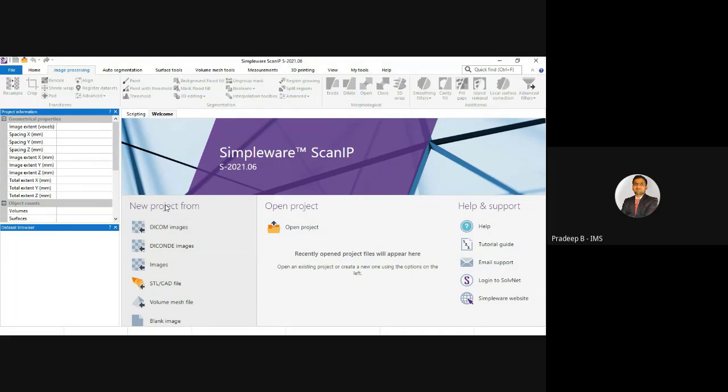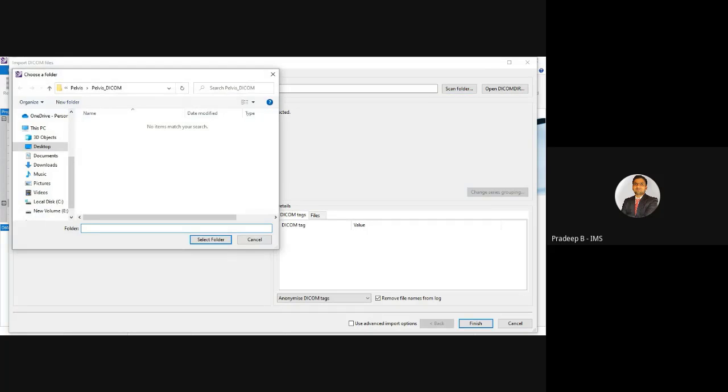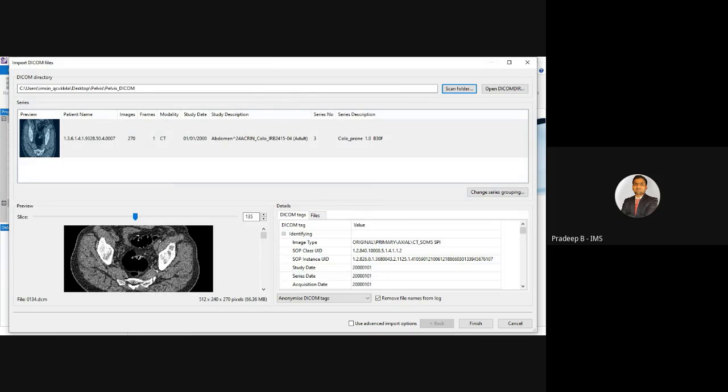For today's session, I'm going to import a DICOM image of the pelvic region. I click here and scan the folder. So here I have this data set, this pelvis.